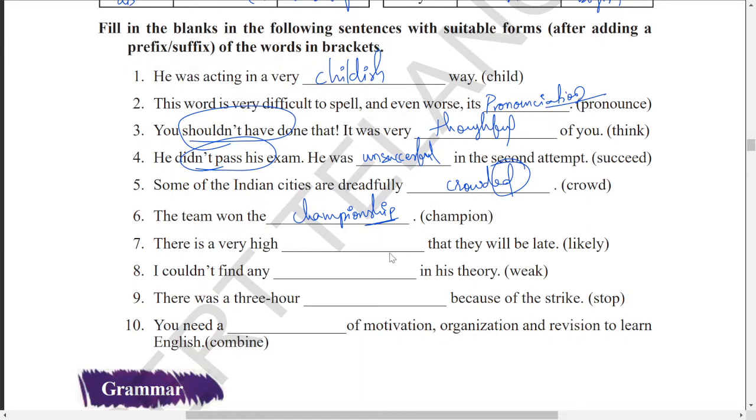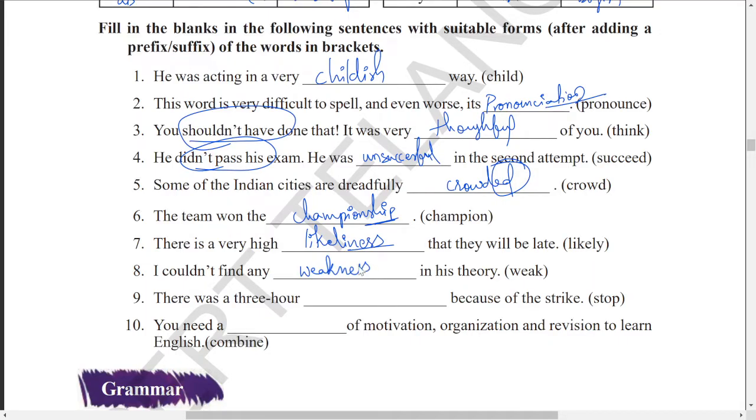There is a very high dash that they will be late. That means possibility. So possibility is used as likeliness. Okay, likeliness. Next one, I can't find any dash in this theory. I can't find any weakness.